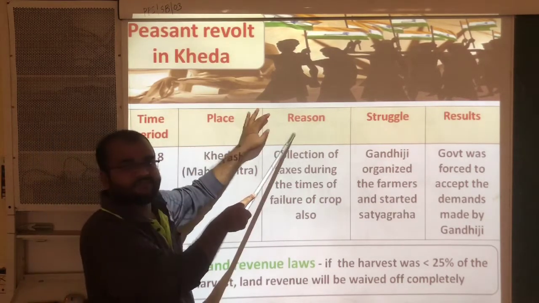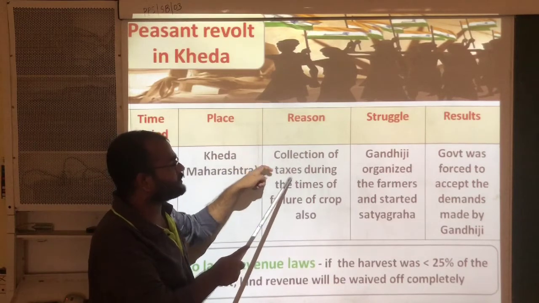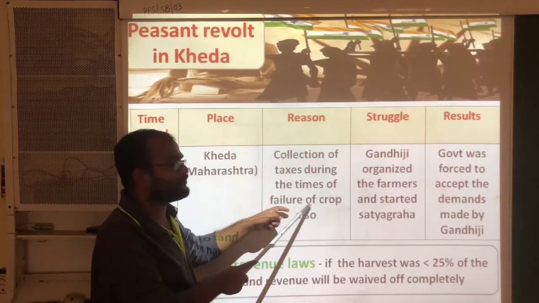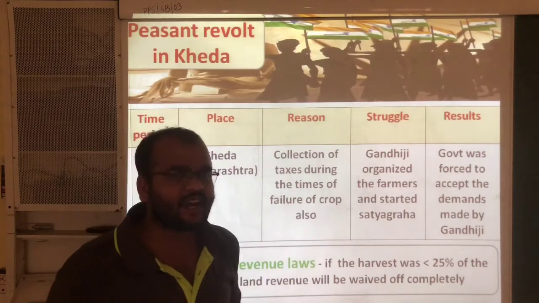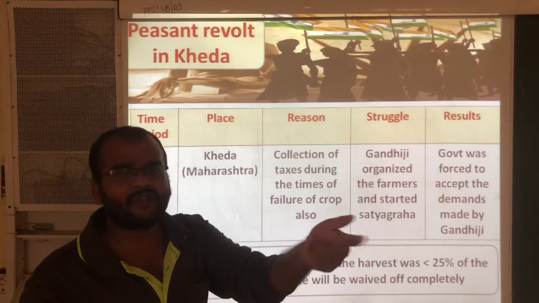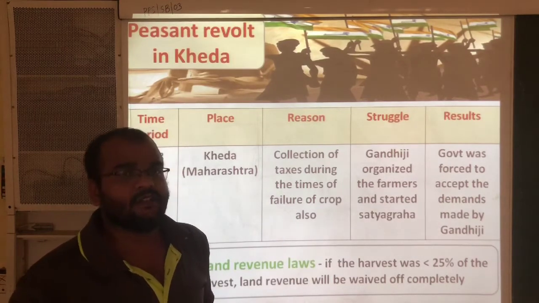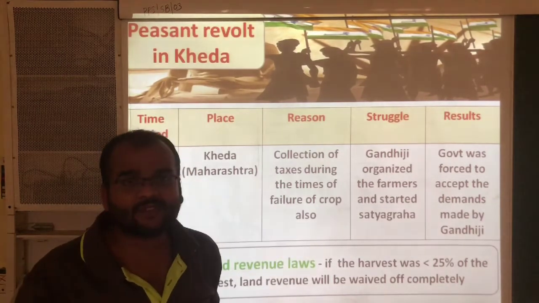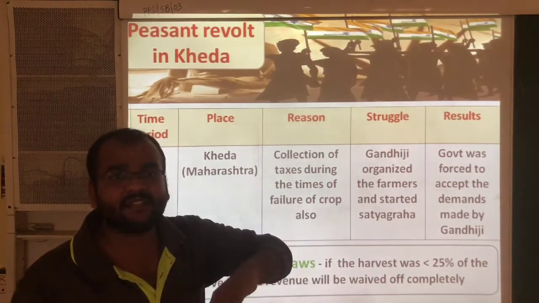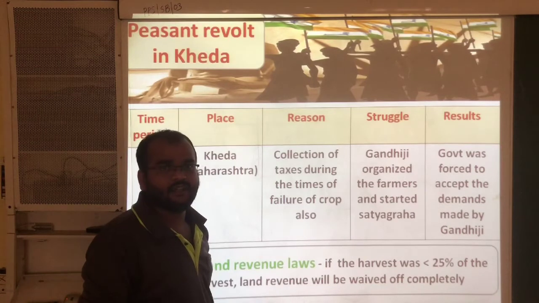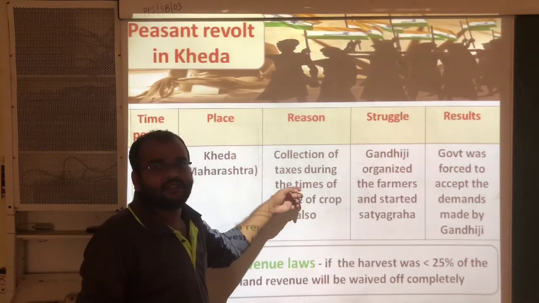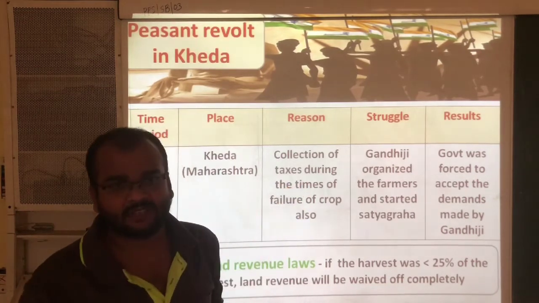And the main reason: collection of taxes even during times of crop failure. Because of floods or because of droughts, the crop may fail. Even during that time, the Britishers collected taxes from the peasants. This increased the anger among the farmers.